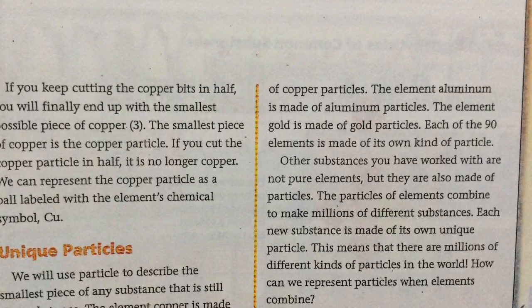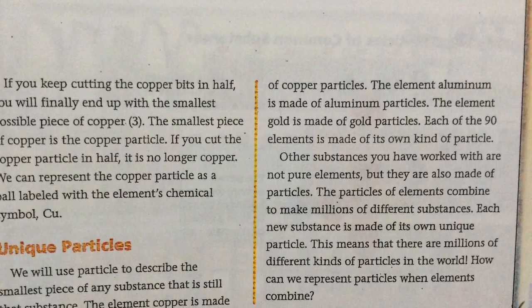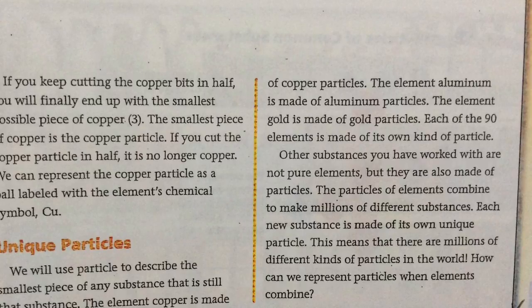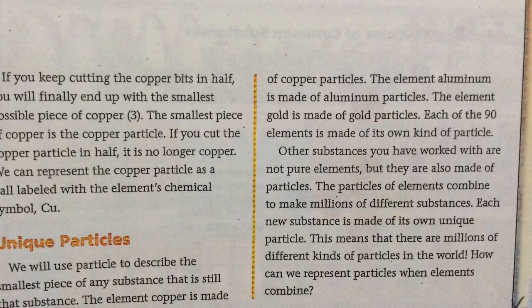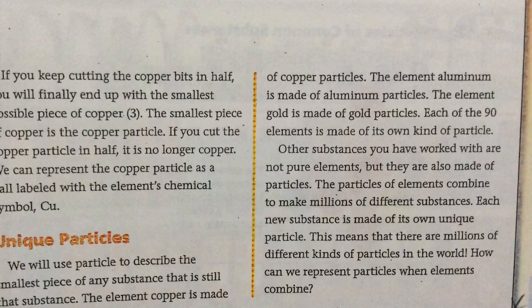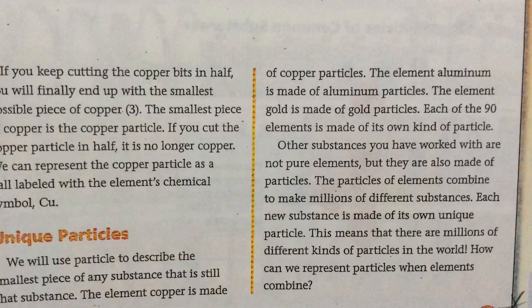Unique particles. We will use particle to describe the smallest piece of any substance that is still that substance. The element copper is made up of copper particles. The element aluminum is made of aluminum particles. The element gold is made of gold particles. Each of the 90 elements is made of its own kind of particle.